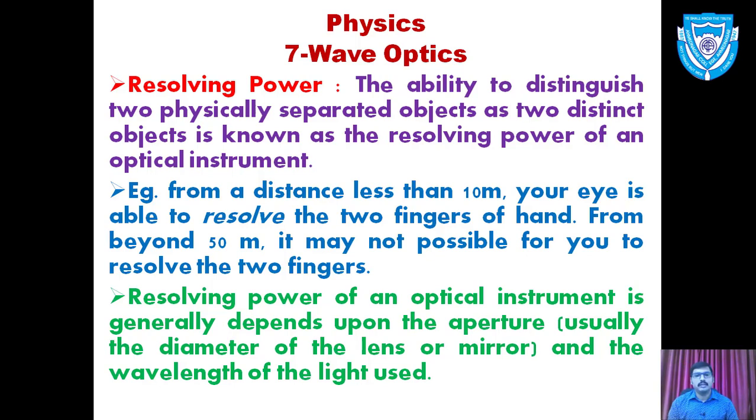As in the slide, we can define it as the ability to distinguish two physically separated objects as two distinct objects, which is known as the resolving power of an optical instrument. The ability to distinguish means seen separate. The images of two close objects are seen separate. So when images are seen separate, that is defined as the resolving power.